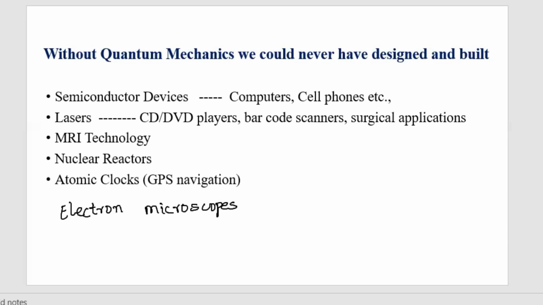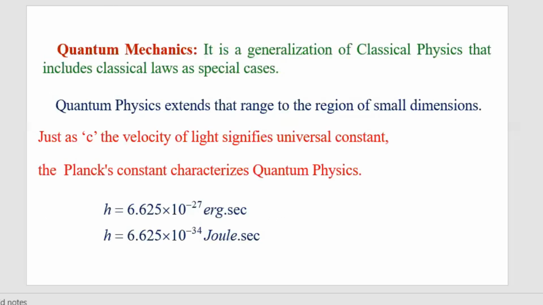Moreover, quantum mechanics mainly works with a constant called Planck's constant, which is equal to 6.625 times 10 power minus 27 erg second. This is the CGS unit, and in SI units it is 6.625 times 10 power minus 34 joule second.